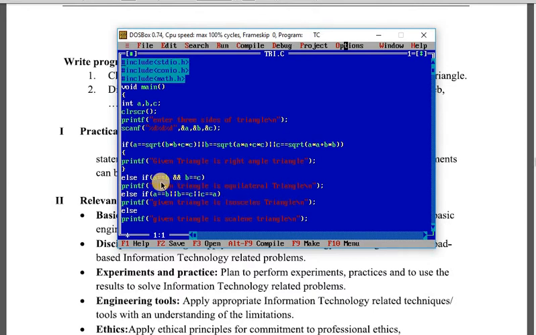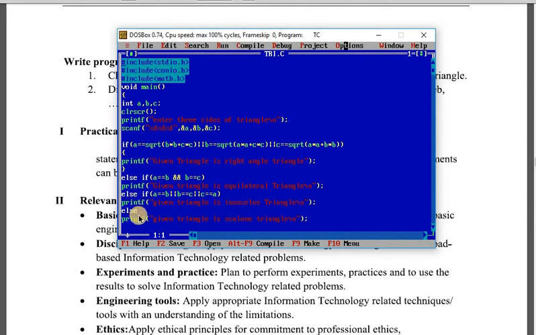If again the condition is false, then it will go to the else part, and again in this else we have written an if, that is a equal to b or b equal to c or c equal to a. Here we are checking whether any two sides of the triangle are same or not. If any one of these conditions is true, it means any two sides are same, then this is the isosceles triangle.